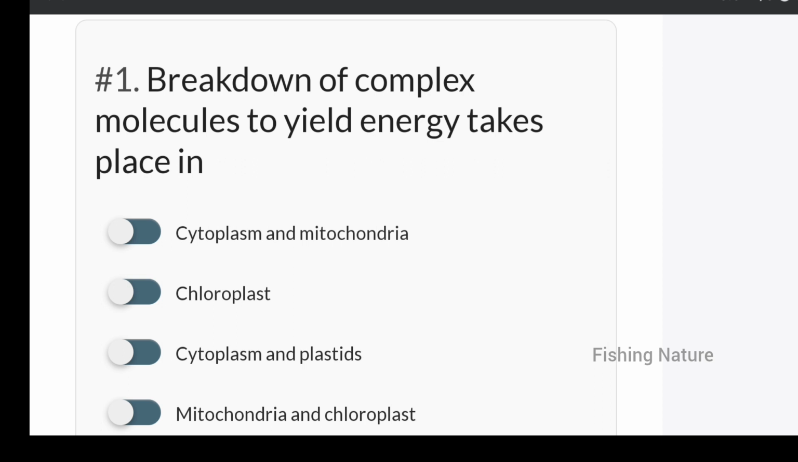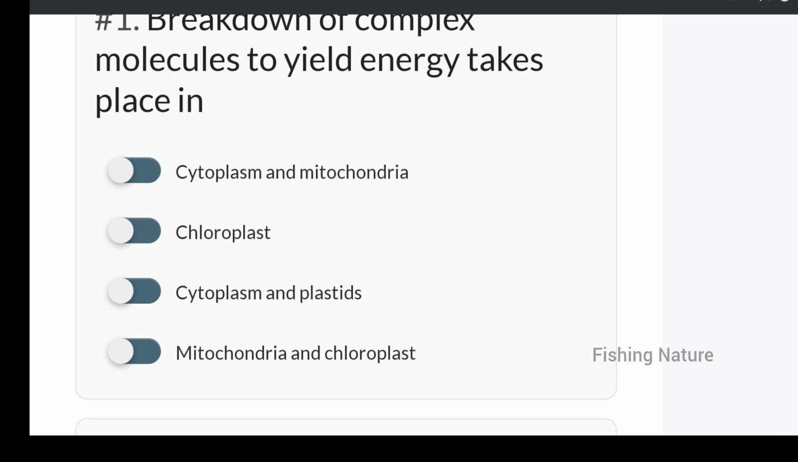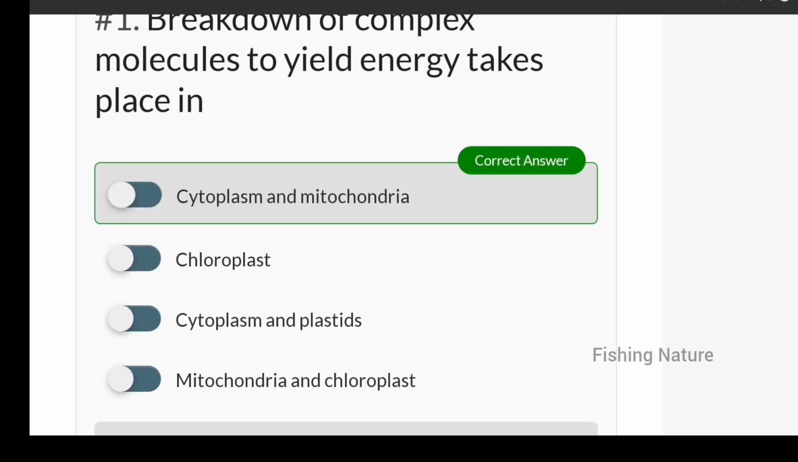Breakdown of complex molecules to yield energy takes place in cytoplasm and mitochondria, or chloroplast and cytoplasm, or plastids and mitochondria, or chloroplast. Which is the correct option? Option A, cytoplasm and mitochondria.